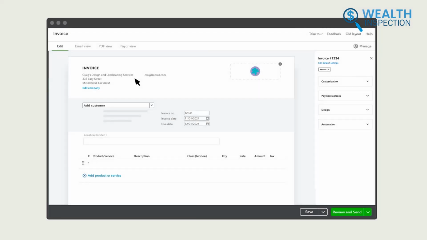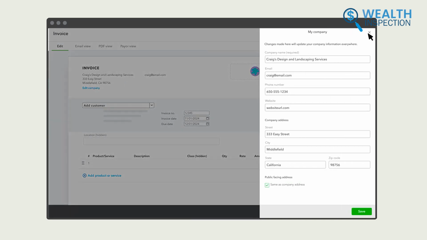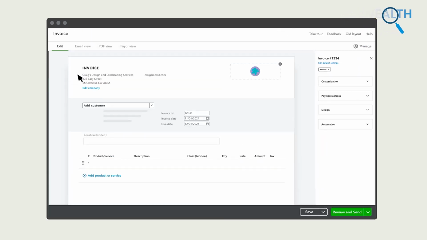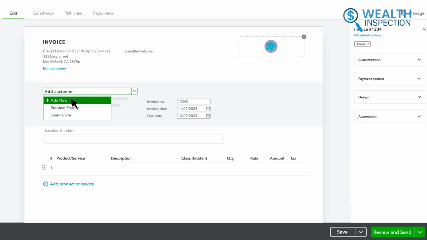Alright, now let's talk about creating an invoice. QuickBooks makes it really simple to set up an invoice and send it out to customers. Head over to Sales on the left menu, click on Invoices, and then choose New Invoice. First, you'll select the customer's name from a drop-down menu. Since we already saved this customer, QuickBooks will automatically fill in their information.